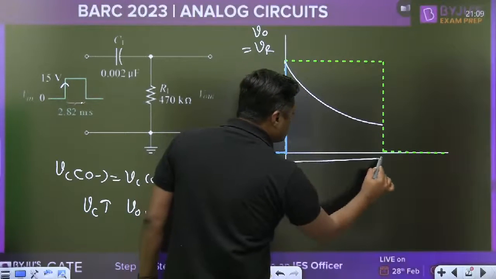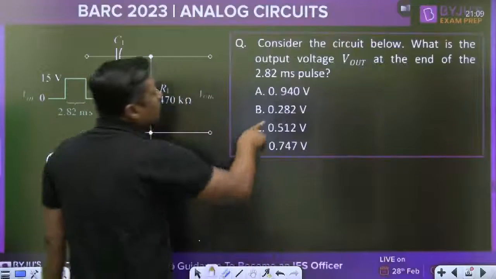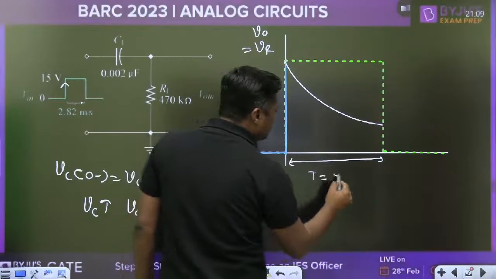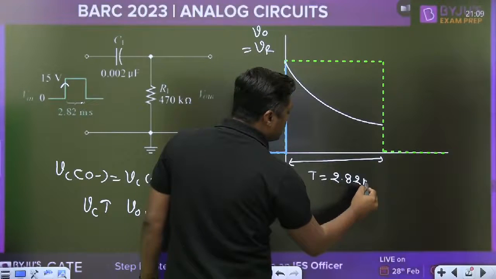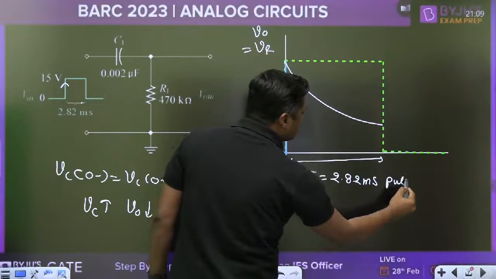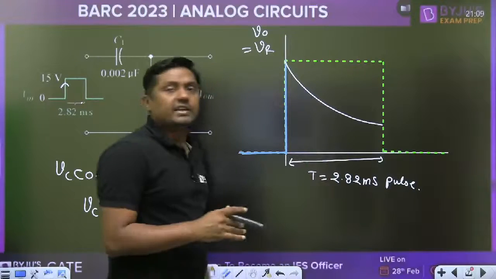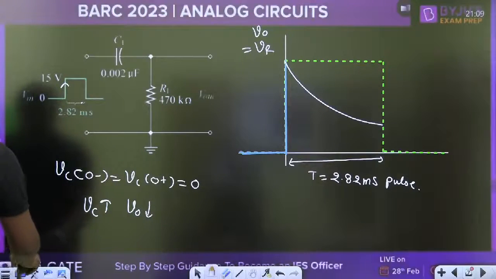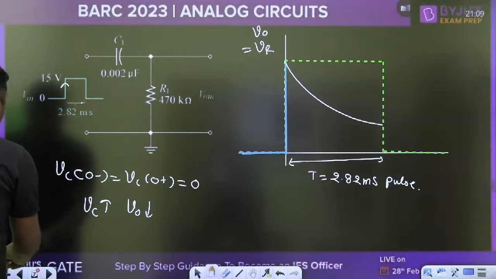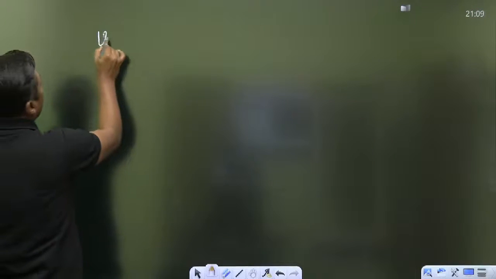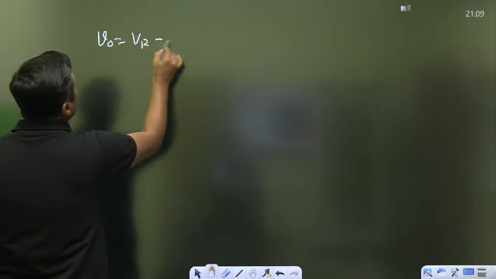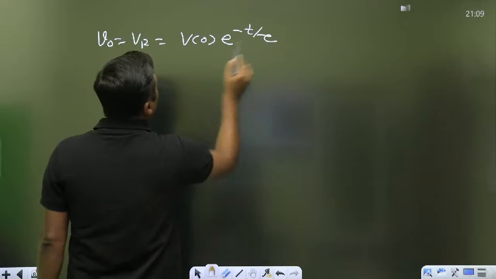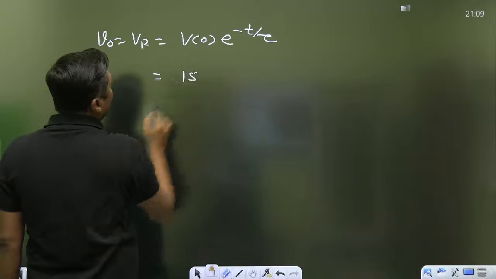This time is given. What is the time? It is a 2.82 millisecond pulse. And it is an exponentially decreasing function. Now, what will be the value here? Simply V0 = VR = initial voltage times e raised to power minus t by tau. 15 volt is the initial voltage.